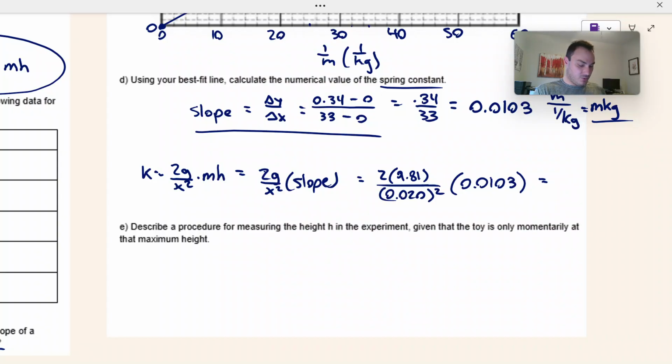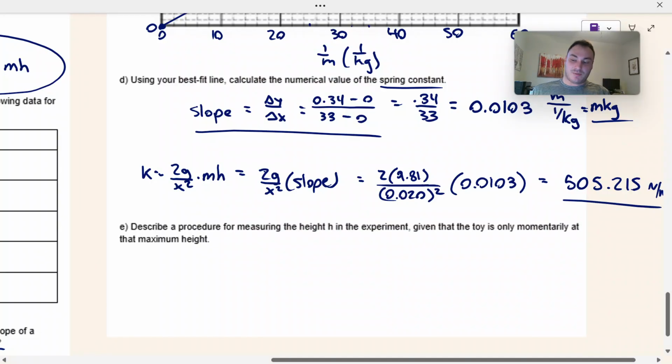And we get 2 times 9.81 times 0.0103, divided by 0.02 squared. And we get 505.215. And the units of a spring constant are newtons over meters. There's our answer.